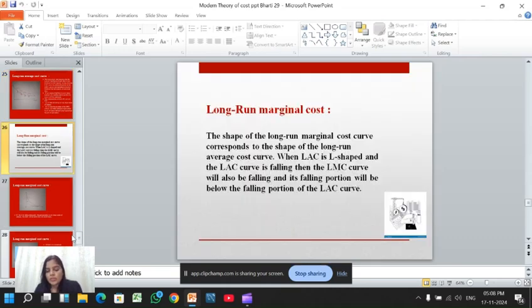Long run marginal cost. What is long run marginal cost? The long run marginal cost curve takes the shape of a spoon; its shape corresponds to the shape of the long run average cost. When LAC is L-shaped and the LAC curve is falling, then the LMC curve will also be falling, and its falling portion will be below the falling portion of LAC. That means that LMC will always lie below the LAC.